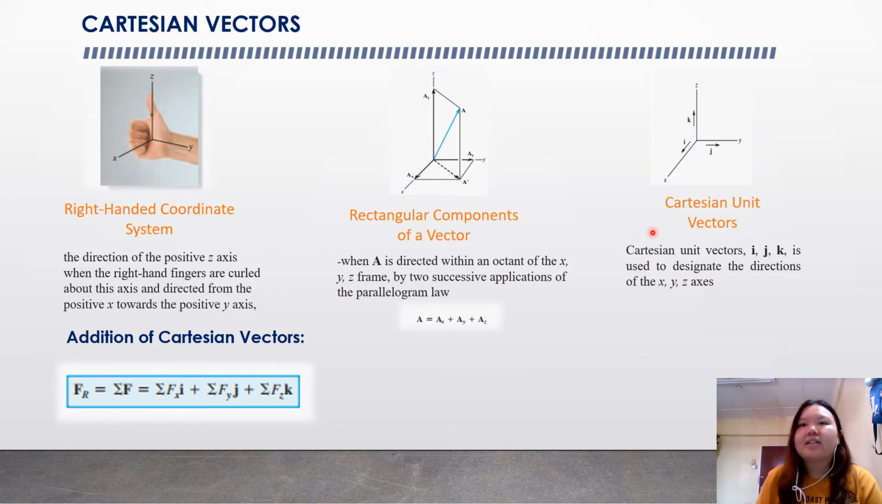The last one is the Cartesian unit vectors. Cartesian unit vectors are the i, j, k that we mentioned earlier, used to designate the direction of the x, y, z axes. For the addition of Cartesian vectors, we have one formula: the resultant force is equal to the total of force, equal to the total of Fx i plus total of Fy j plus total of Fz k.